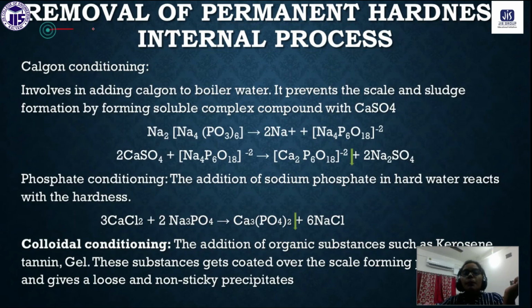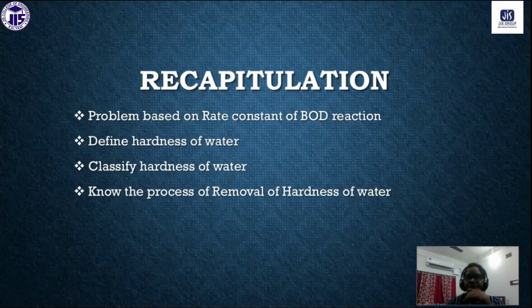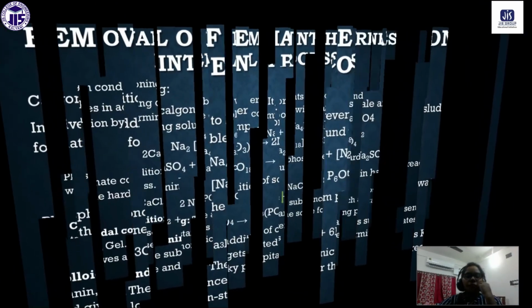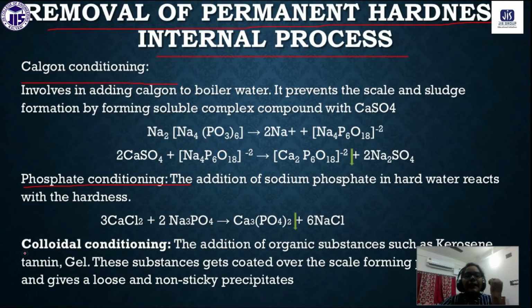Next, removal of permanent hardness by the internal process. Now, there are three types of internal process I have already told you: Calgon conditioning, phosphate conditioning, and colloidal conditioning. Okay, so Calgon conditioning. Generally, this complex is called Calgon.